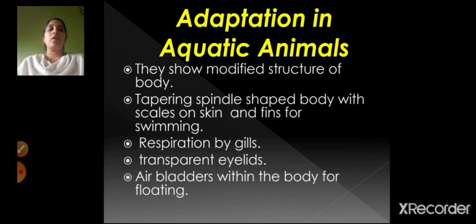And they have got transparent eyelids. Transparent eyelids means you can see through that eyelid, right? And there are air bladders within the body for floating. Because these air bladders are present inside the body, the fishes can float in water, they can swim in water, right? So this was about the adaptation of the fish, right?